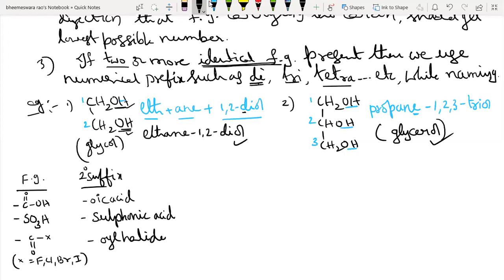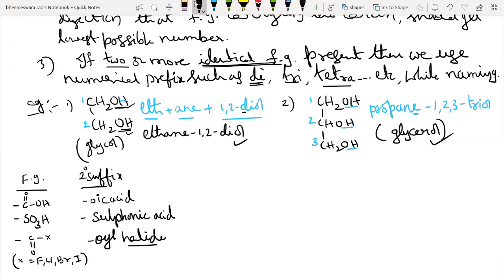So in oyl halide, if chlorine is present, you should write oyl chloride. If bromine is present instead of X, oyl bromide. It's OYL. It's not G, students, it is Y. Oyl chloride.